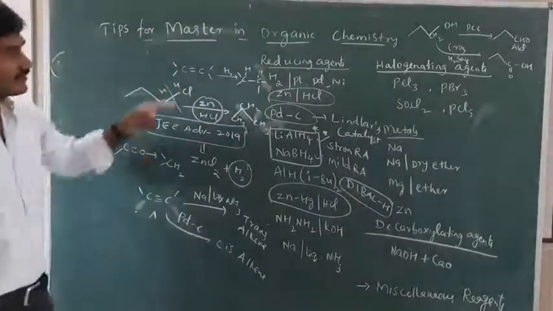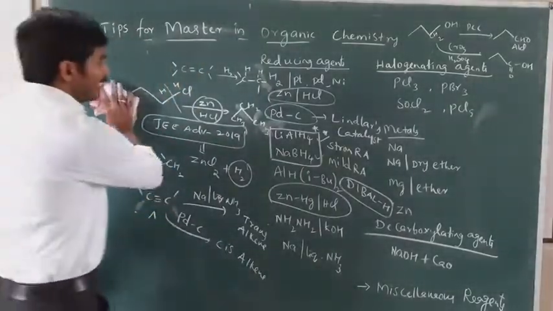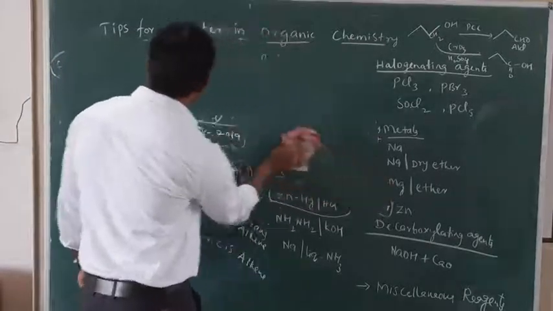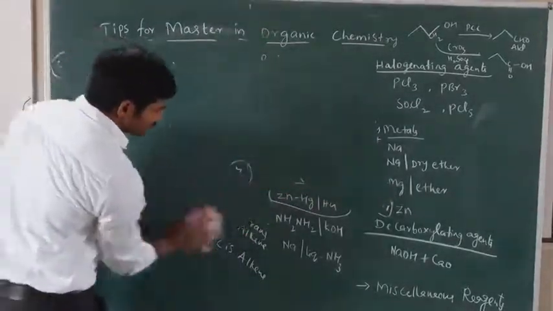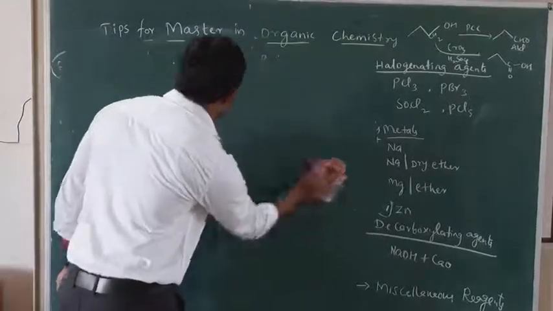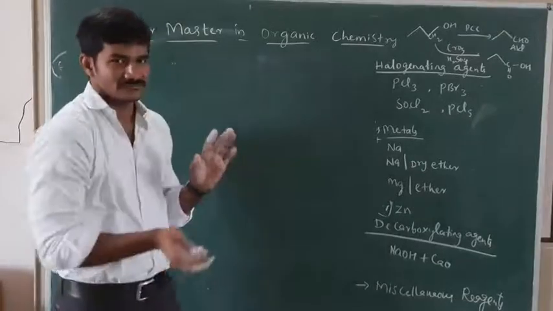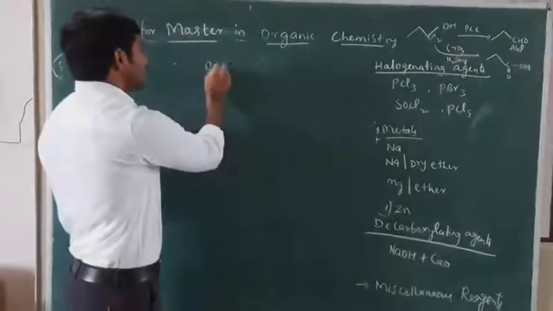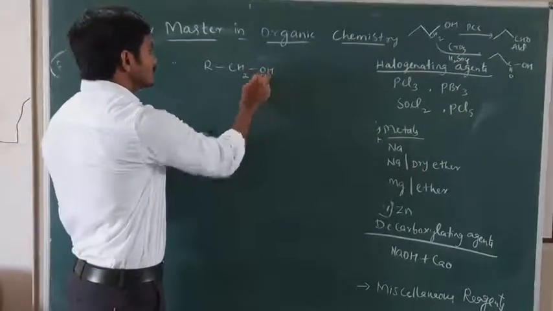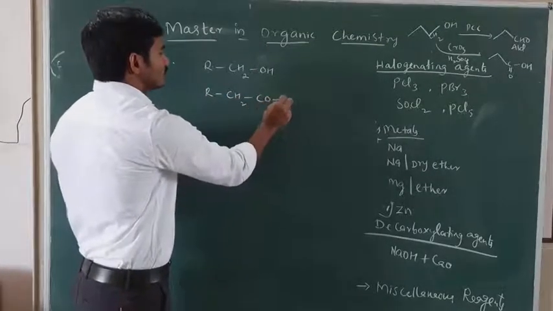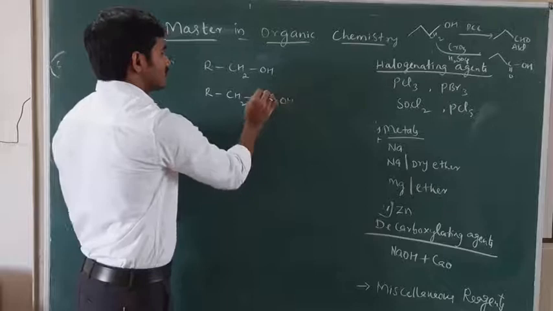Next one is halogenating agents. The name itself says halogenating agent. They can substitute any group with halogen. Normally with alcohols, if I take RCH2OH or RCH2COOH, this is a carboxylic acid, this is an alcohol.